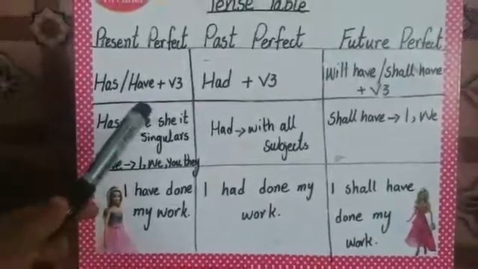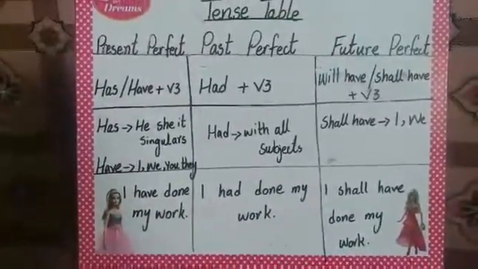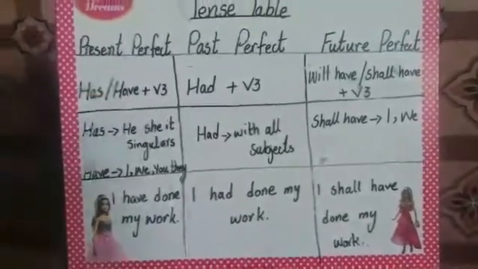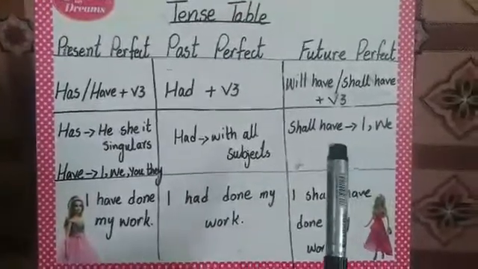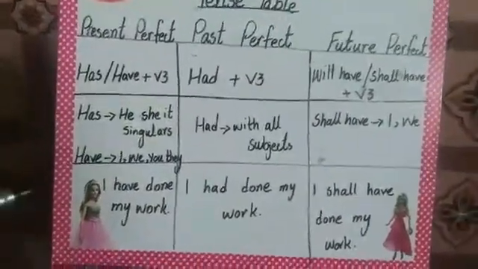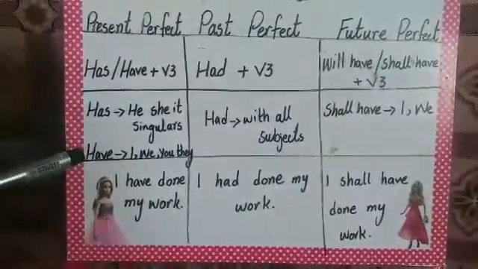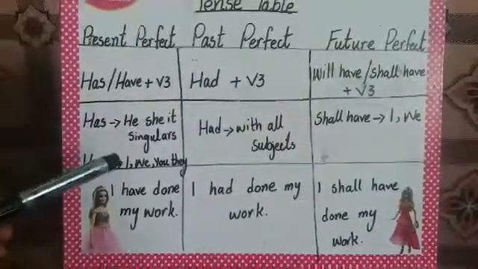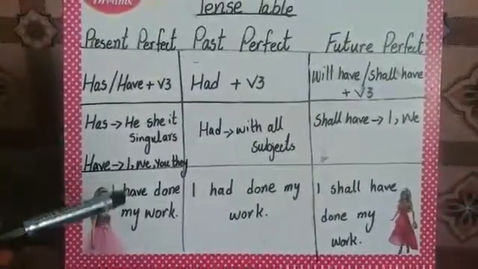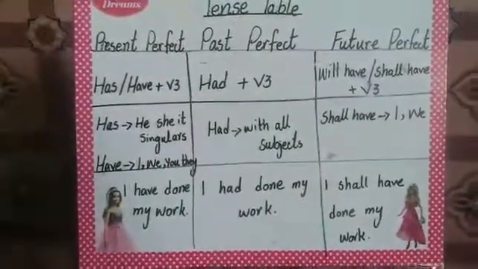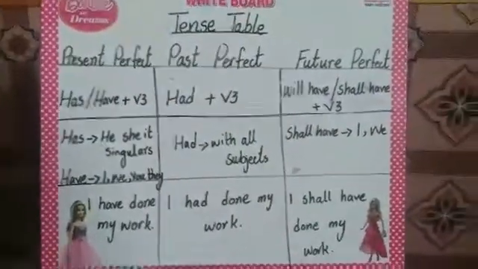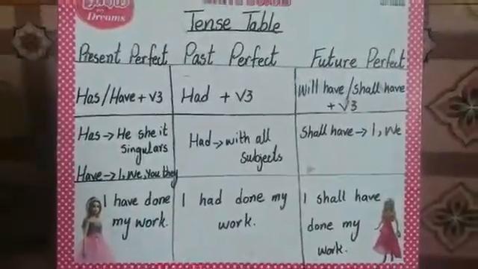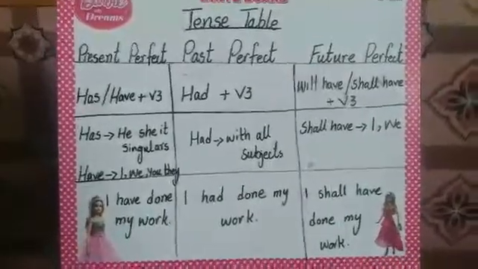I have told you before that the third form of verb is used, the past participle. In present perfect we use has, have plus third form, in past perfect had plus third form, and in future will have, shall have plus third form. So the question is where we use has and where we use have. Has is used for he, she, it and singulars. Have is used for I, we, you and they. Had is used with all the subjects, and shall have we use just for I and we, and with all the subjects we use will have plus third form.